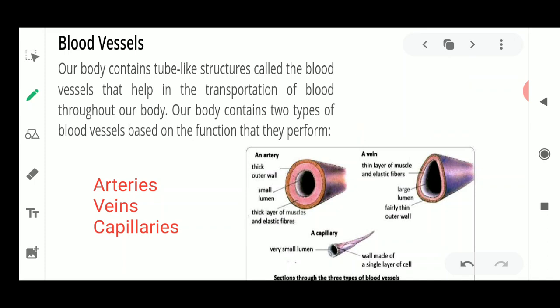Now, what are these blood vessels? These blood vessels are tube-like structures which are present in your body for transportation. So see, it's very easy to understand the meaning of the word transportation.